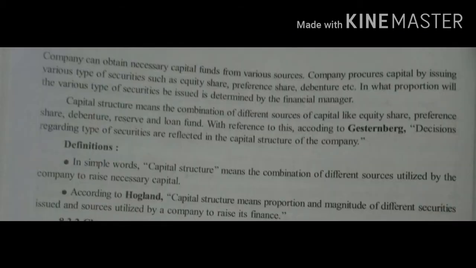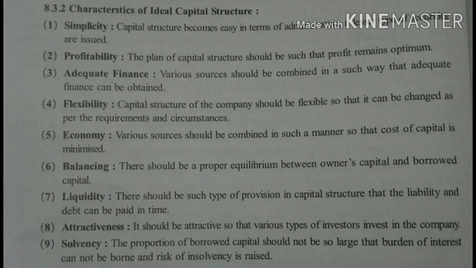Company can obtain necessary funds from various sources. Company can go for equity share, preference share or any other securities. The financial manager has to decide what proportion of various securities the company will opt for. According to Guthmann, decisions regarding type of securities are reflected in the capital structure of the company. According to Gerstenberg, capital structure means proportion and magnitude of different securities issued and sources utilized by a company to raise its funds.